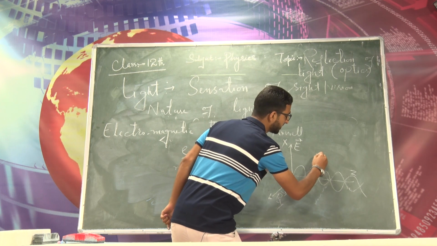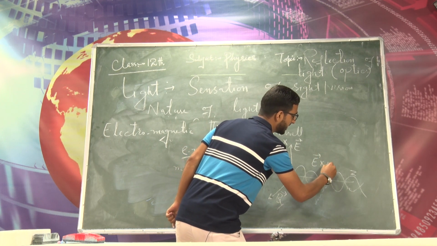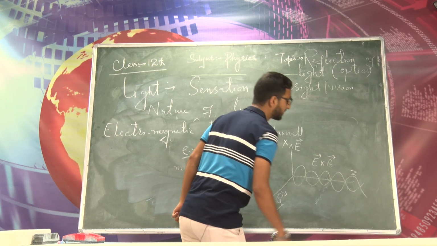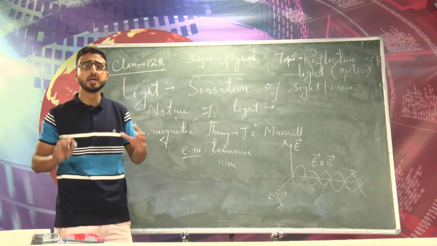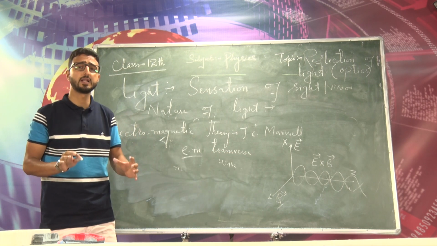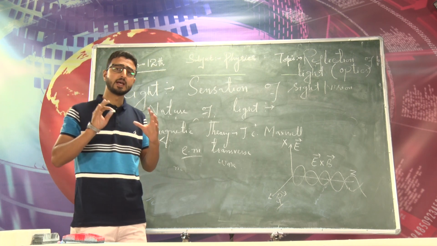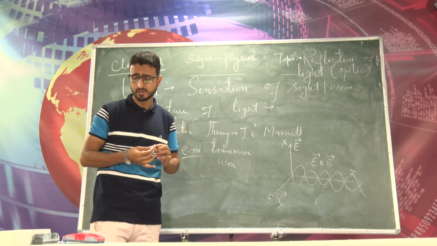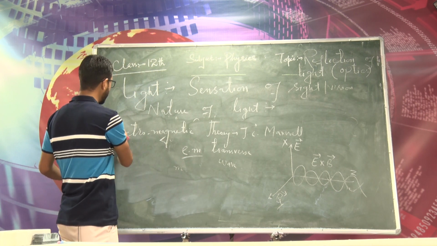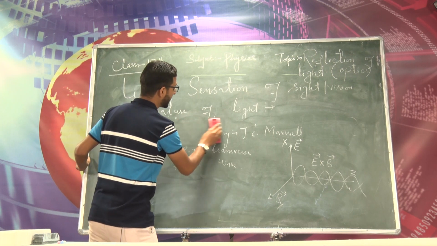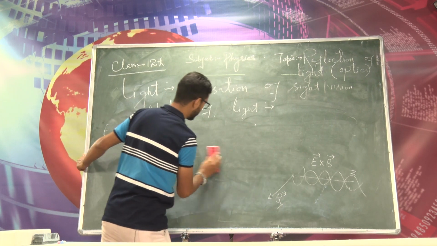So the direction of this electromagnetic wave is given by the cross product of E and B. So this is E cross B, which represents the direction of electromagnetic wave. So as per Maxwell, light is an electromagnetic transverse wave. So this was the electromagnetic theory of light given by James Clerk Maxwell.